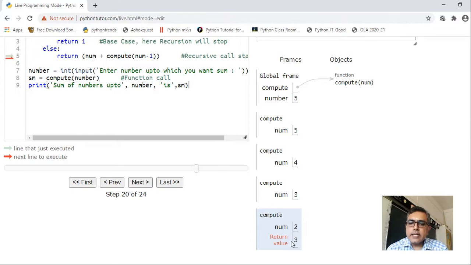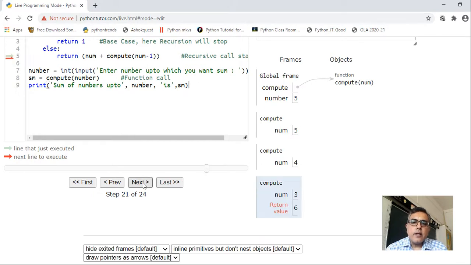Earlier, compute 1 has returned 1, and that will come here. 1 plus currently value of num is 2, so 2 plus 1 will become 3. It is returning value 3. You understand this carefully, right?